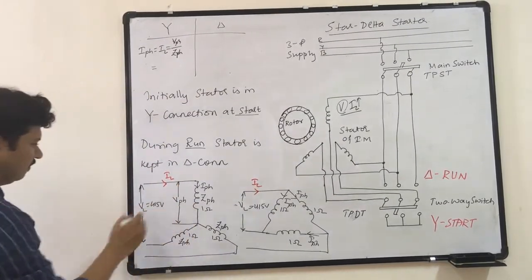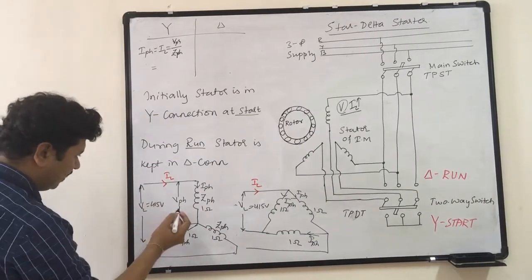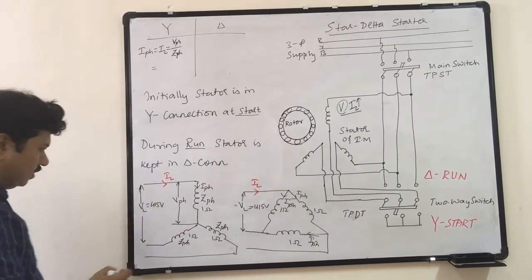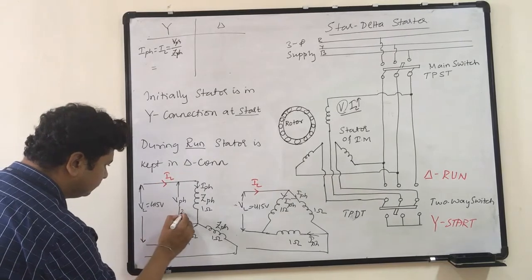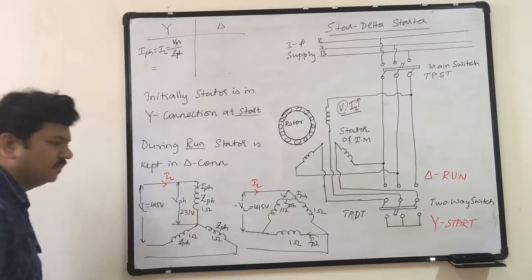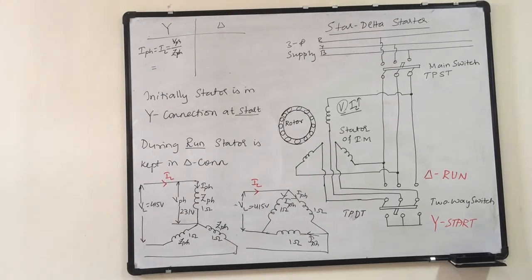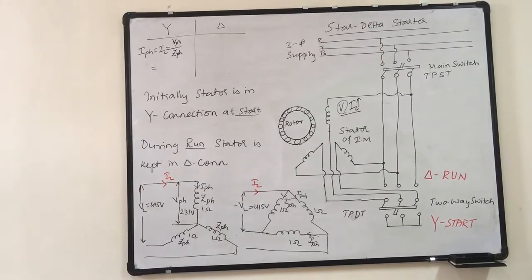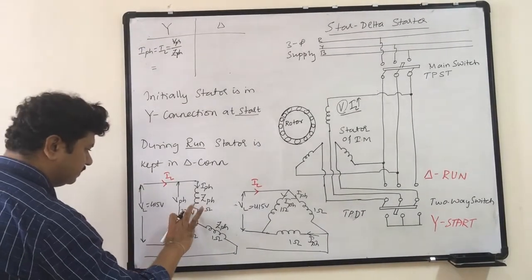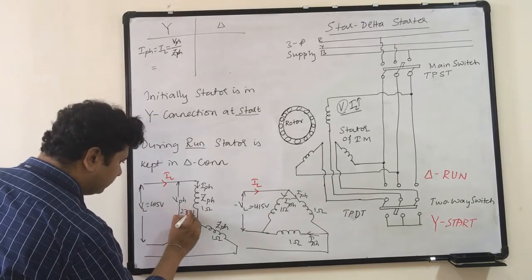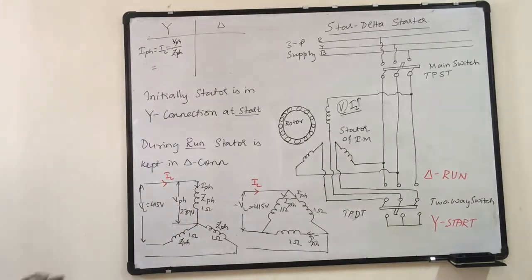VPH is 415 by root 3. So this will come out around 231 volts. Sorry, 239 volts.